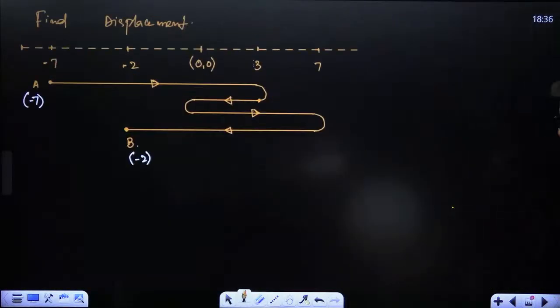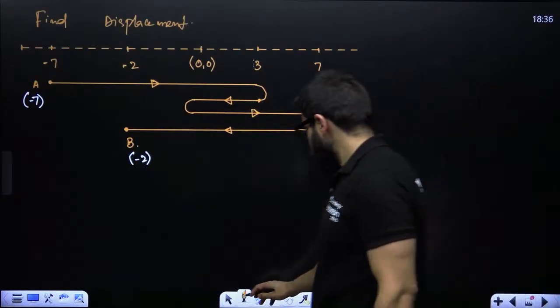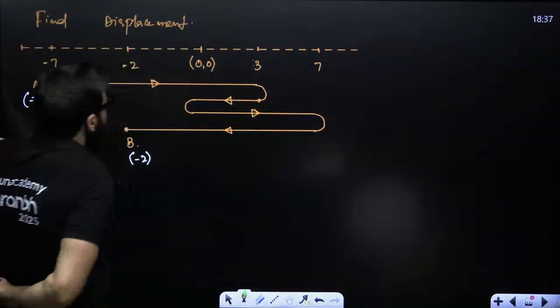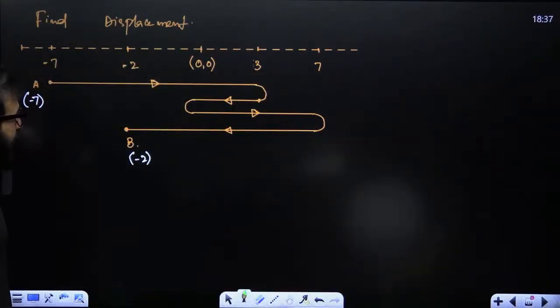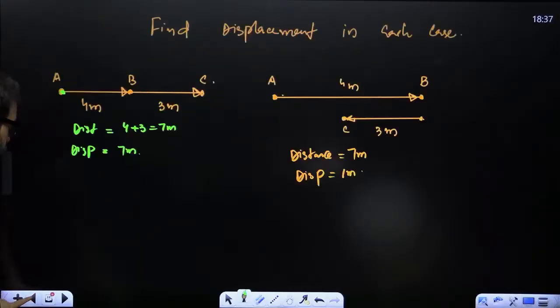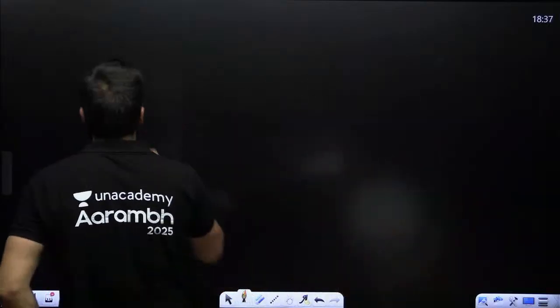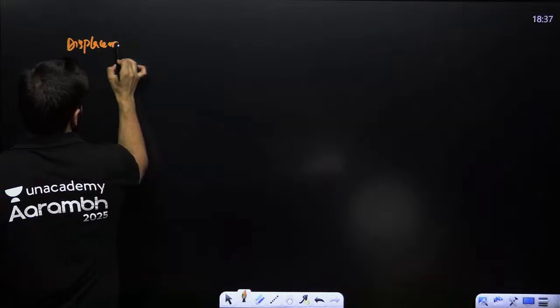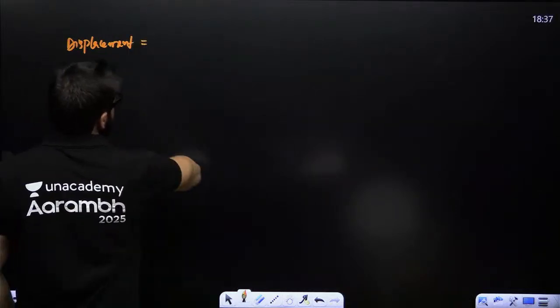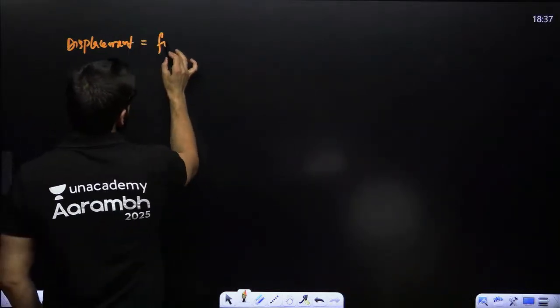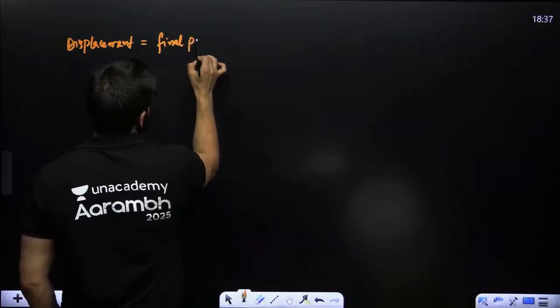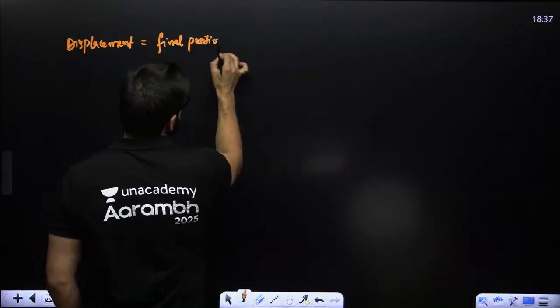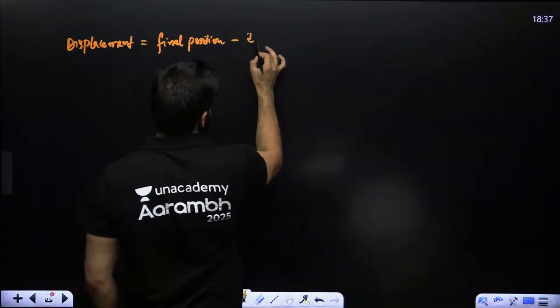As simple as that. Now, guys, okay, one more important point I just want to say over here. When I say displacement, displacement is final position minus initial position.